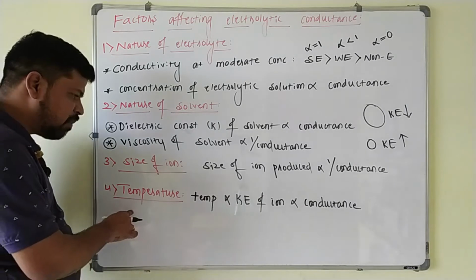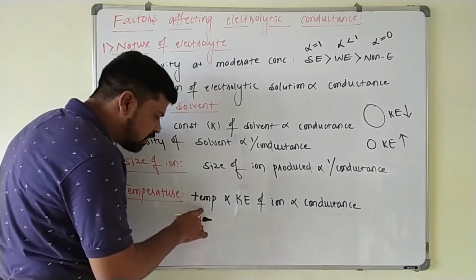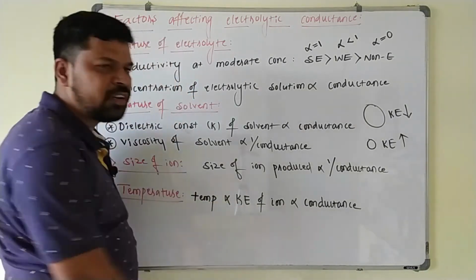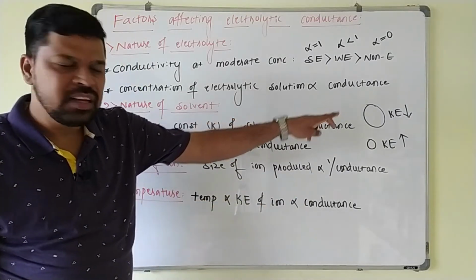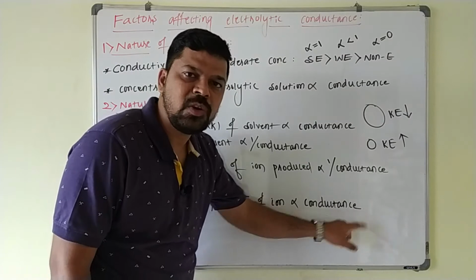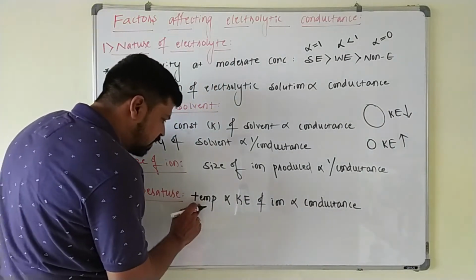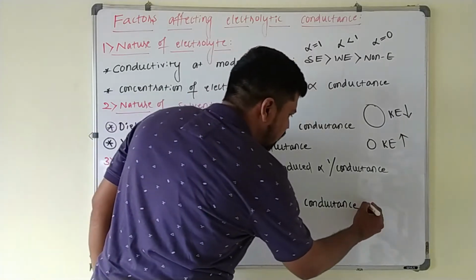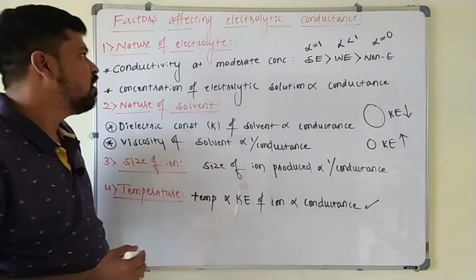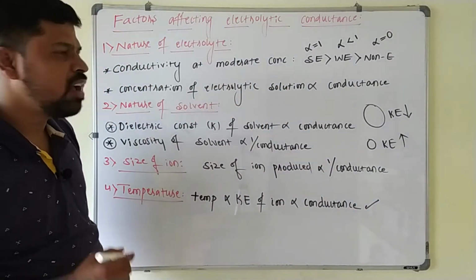Next one, temperature. Here, temperature is directly proportional to the kinetic energy of the ion. As the temperature increases, kinetic energy of these ions increases. As a result, again conductance also increases. Therefore, temperature is directly proportional to the kinetic energy of the ion, which is directly proportional to the conductance. These are the factors affecting electrolytic conductance.